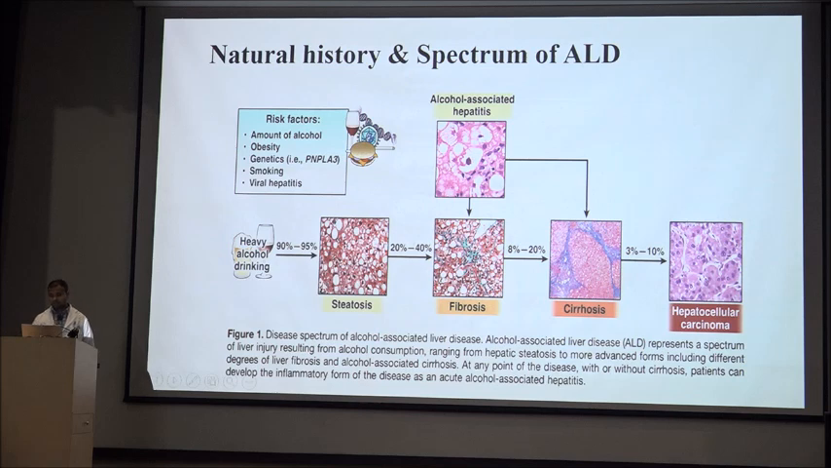Now the natural history and the spectrum of alcoholic liver disease. Individuals who are taking heavy alcohol for a longer duration, and those who have risk factors like obesity, genetics, smoking, and associated viral hepatitis B and C: 90 to 95% of patients will develop steatosis. Of those who develop steatosis, 20 to 40% will develop fibrosis, and only 8 to 20% will develop cirrhosis. After cirrhosis, or sometimes without cirrhosis, in those who are taking alcohol, 3 to 10% of those who develop cirrhosis will develop HCC.